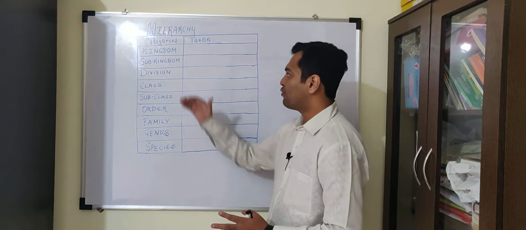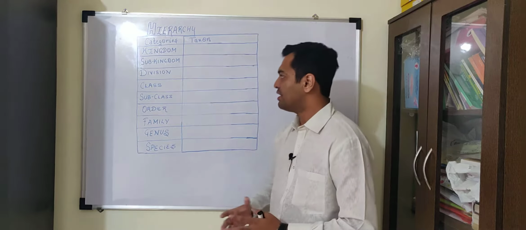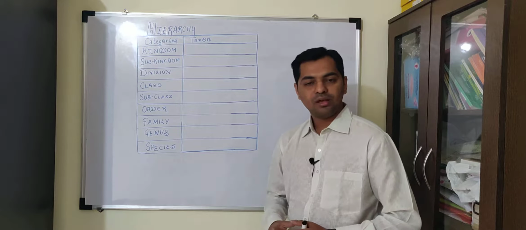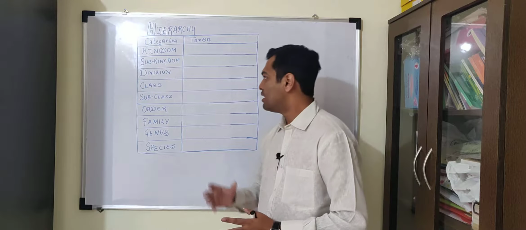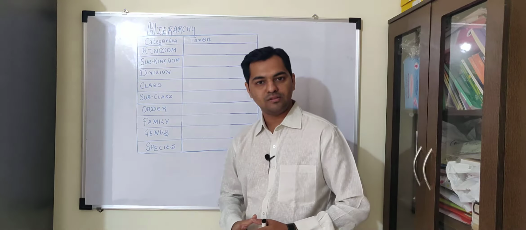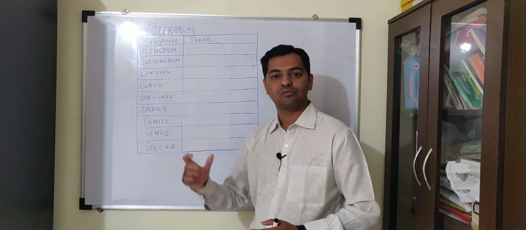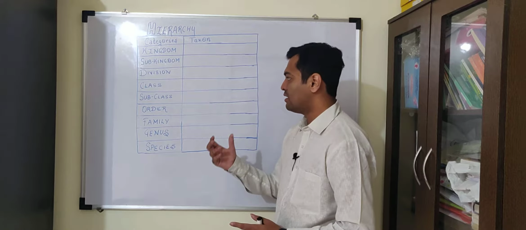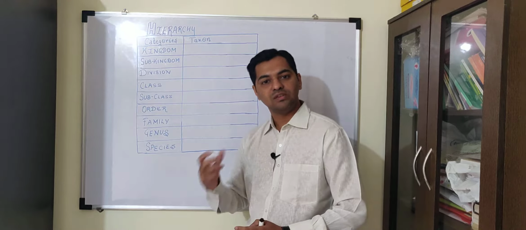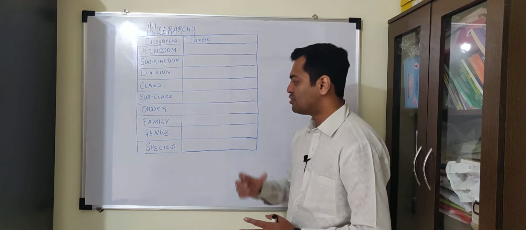And as we go from top to bottom, the similarity goes on increasing. The various categories are kingdom, sometimes even subkingdom is mentioned. Then there is division, which is used when we are classifying plants. But when we are classifying animals, we use the term phylum instead of division. Followed by class, subclass, sometimes even series is mentioned as one of the categories, order, family, genus and species.